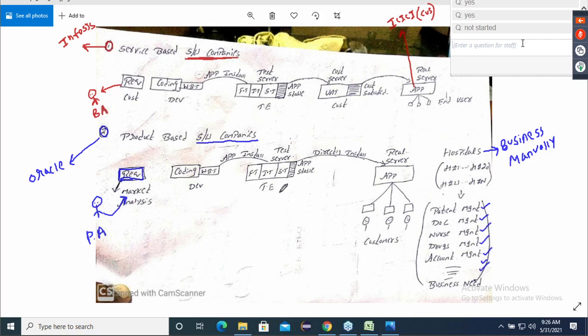Application is stable where? Good. Application is stable in the test server. Now, guys, do they have UAT now? Application is stable in the test server. Do they have UAT? No. Perfect. Why no?